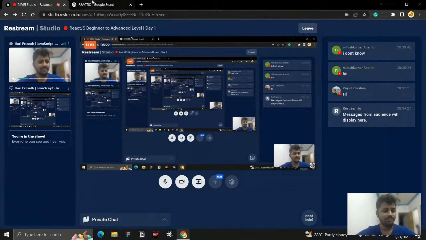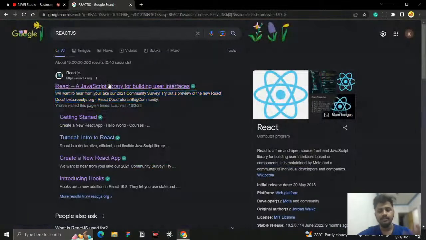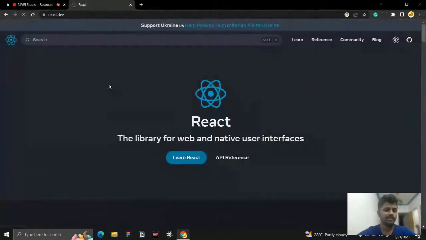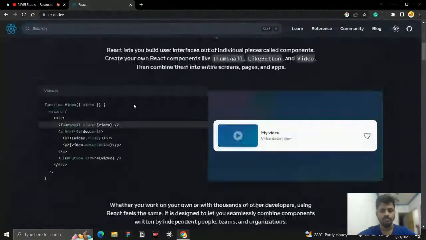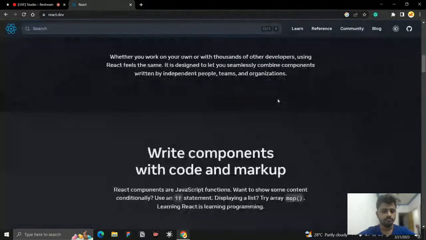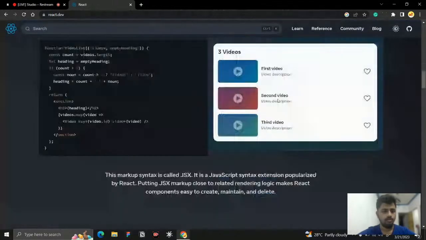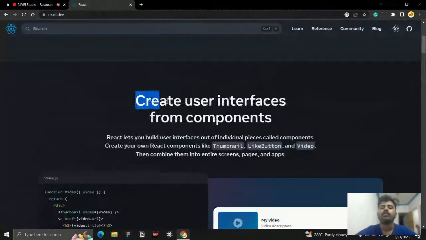Let me see what it will do and what the main features of React are. This is the documentation of React. Just click here and you can see that the React docs are updated. Here you can see the first thing that React can help us with.